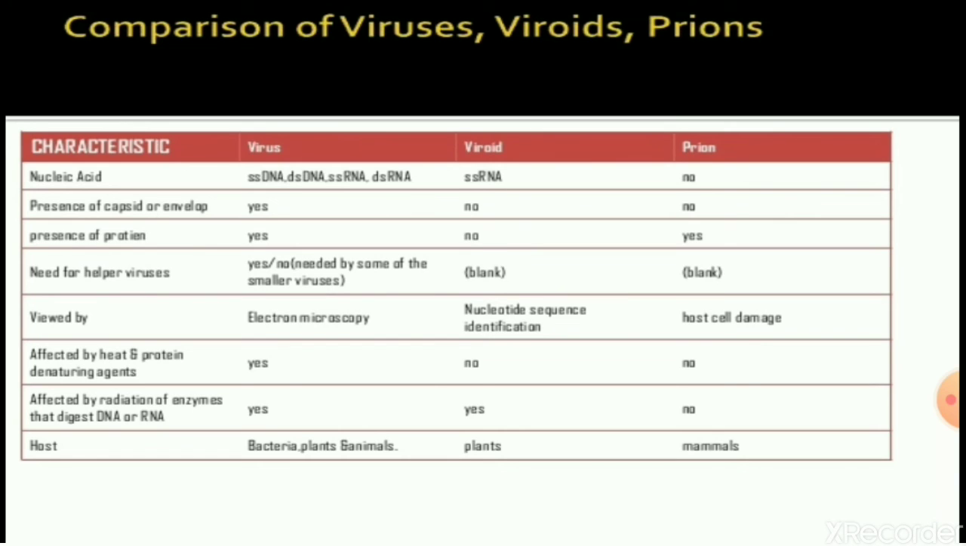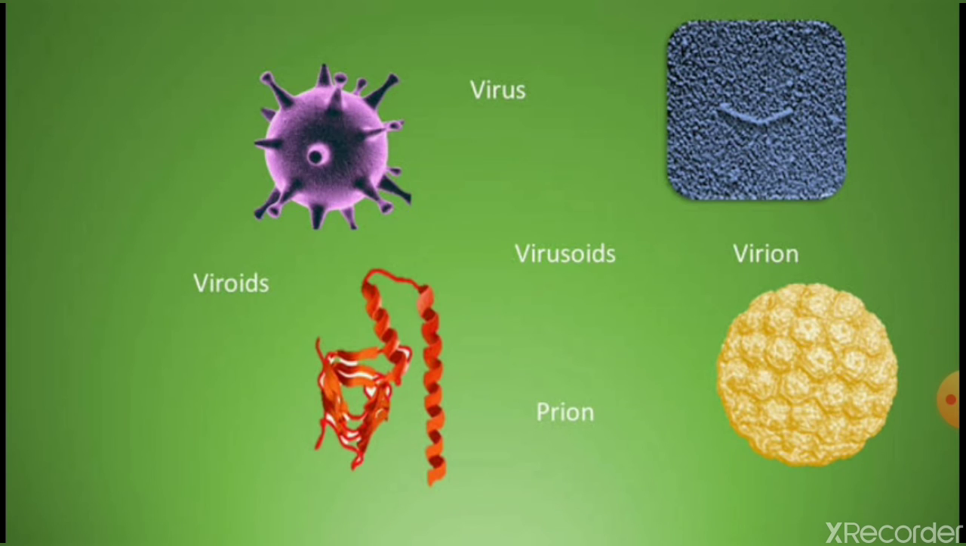Viruses affect bacteria, plants and animals, while viroids mostly affect plants, while prions only affect mammals. These are some common examples of viruses, viroids, virions and prions. Moving on to the next,